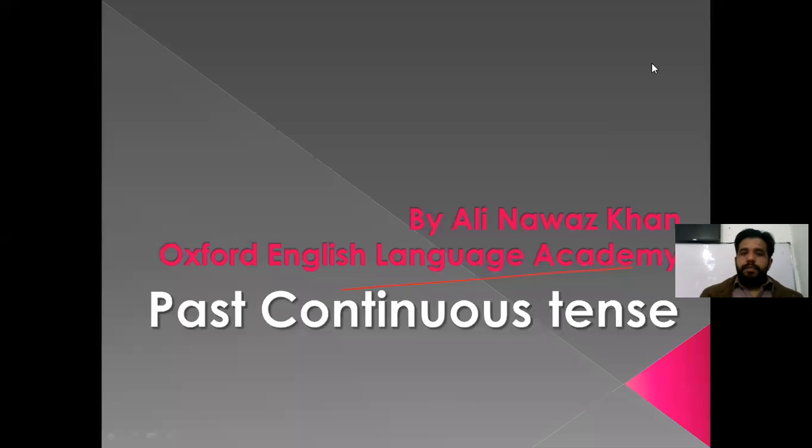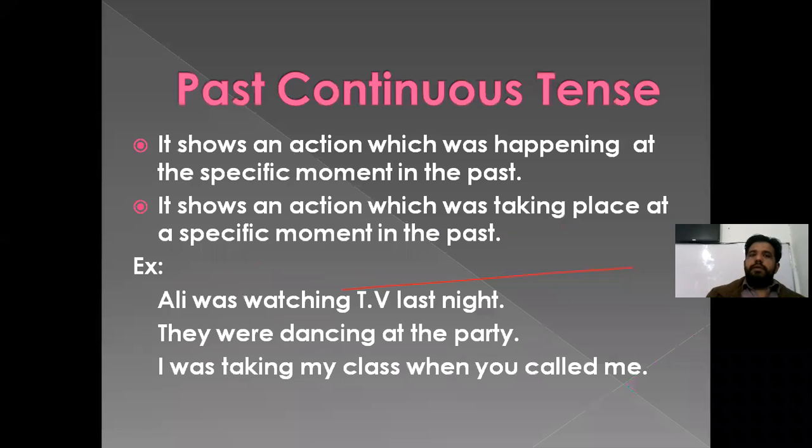Okay, so we will go for the past continuous tense. Again, we will go for the definition of past continuous, and then we will go for the structure. Past continuous tense shows an action which was happening at a specific moment in the past. It shows an action which was taking place at a specific moment in the past. So both definitions have exactly the same meaning.